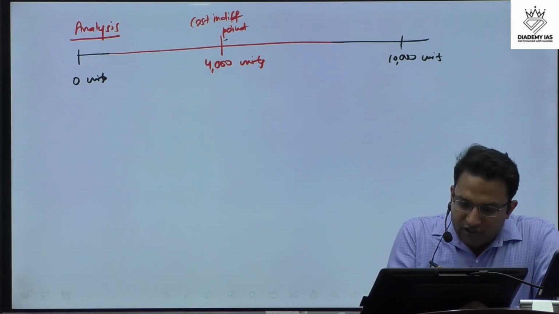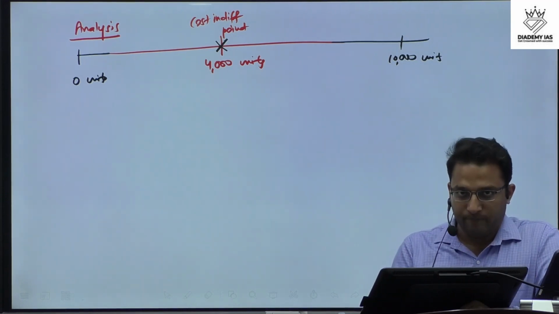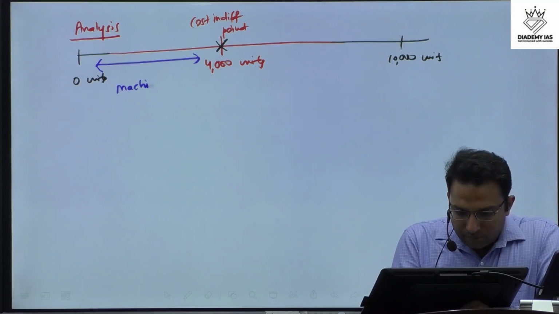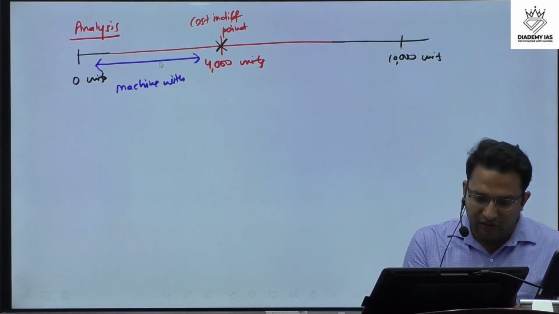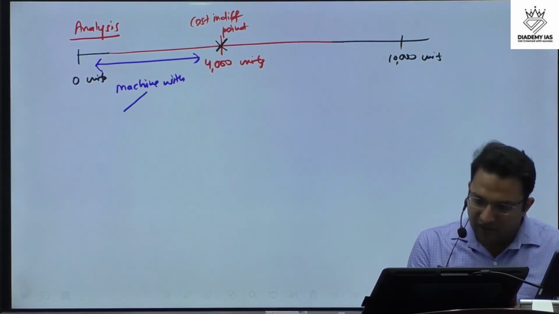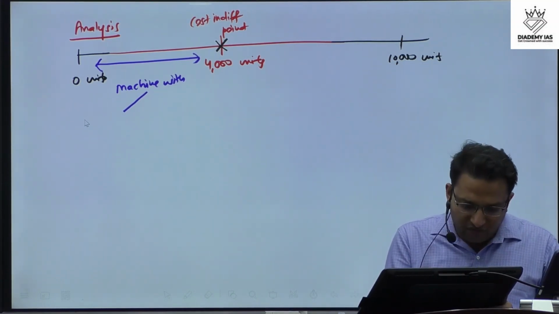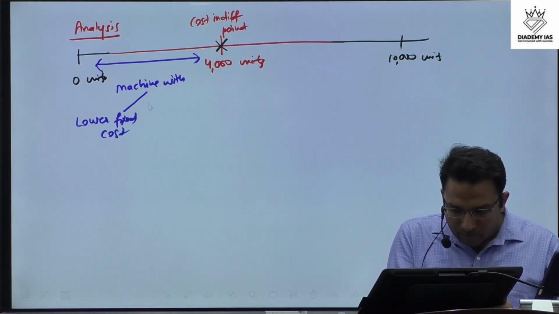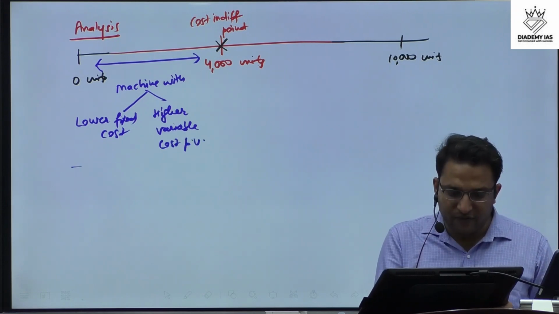Basically this cost indifference point indicates that below this production level, if the number of units are less than the cost indifference point, then the machine with lower fixed cost and higher variable cost per unit is preferred.